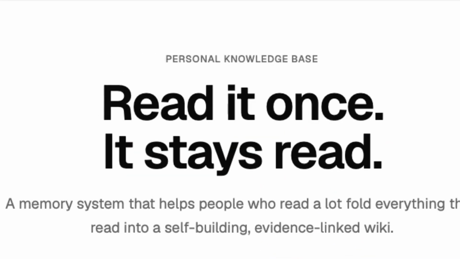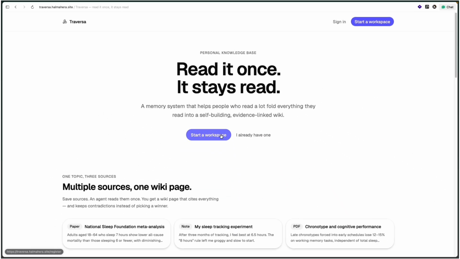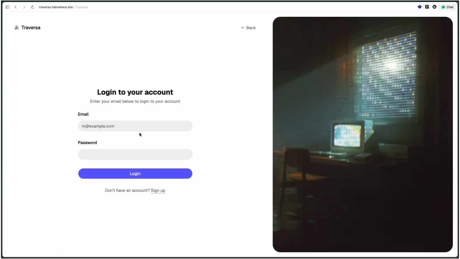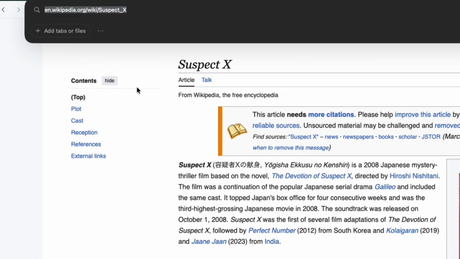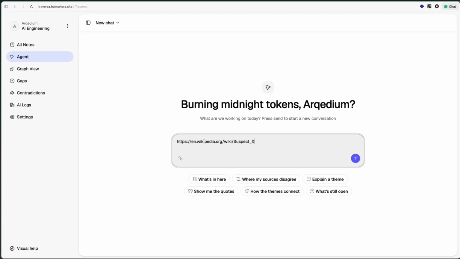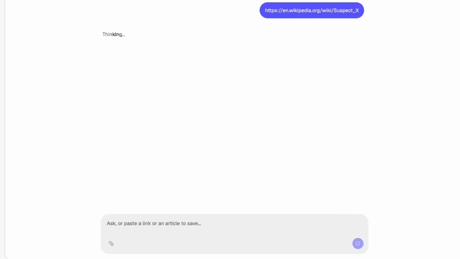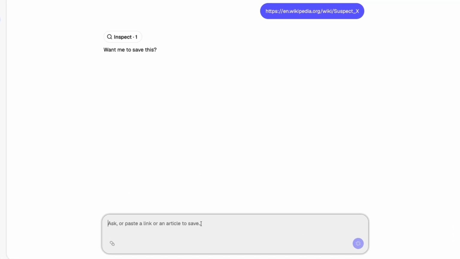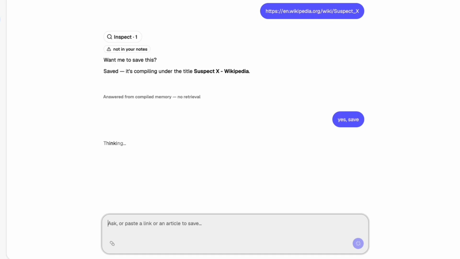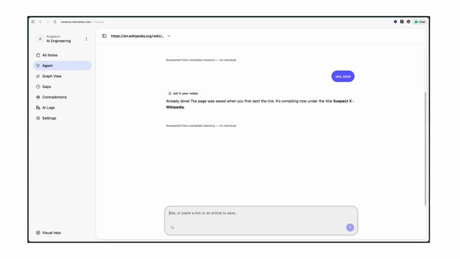Here's the app on first login. It's a completely empty wiki. No concepts, no connections, and no graph yet. Let's add some knowledge. Traversa supports 3 ways to ingest information. You can paste text directly, provide a link for the agent to retrieve, or upload a file. Let's feed it a few different sources and see what happens.